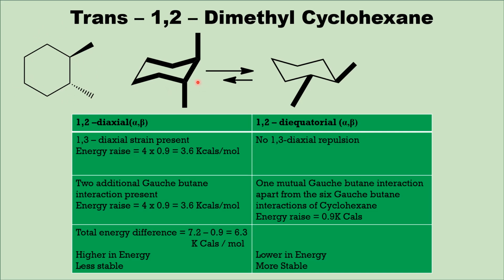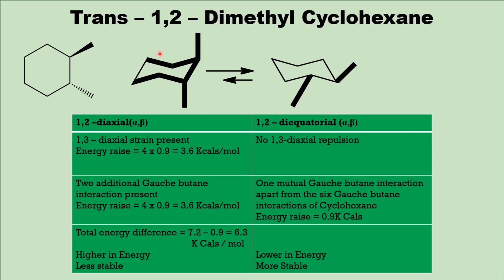Here, let us compare the energy difference between these two conformers. In this diaxial conformer, there is 1,3-diaxial repulsive interaction between this methyl group and the two hydrogens present in these two axial sites. If this is carbon number 1, this is 2, 3.